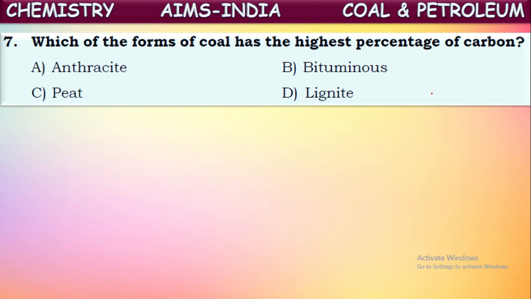The youngest form is peat, because it is at the starting stage of formation. The oldest form is anthracite, also called the purest form of coal because it contains the most carbon. It is the final stage of coal, we can say. So anthracite is the correct answer.